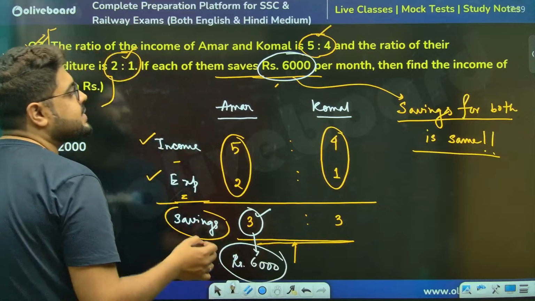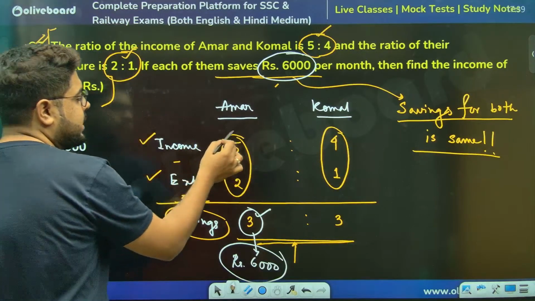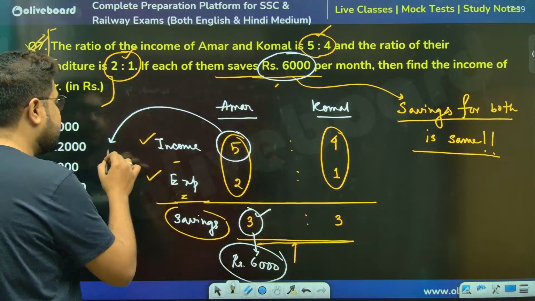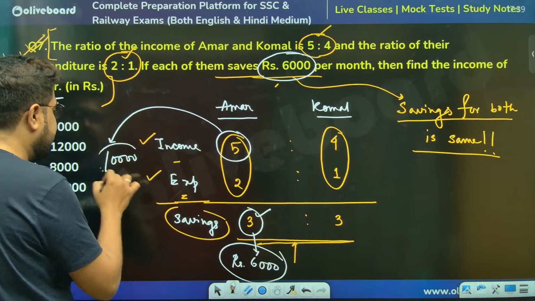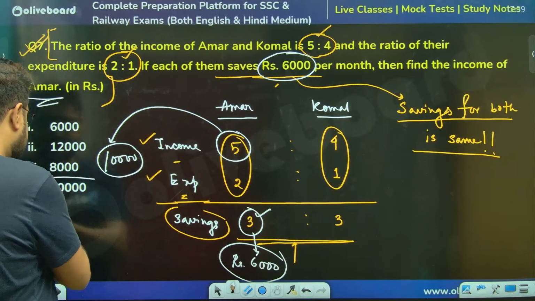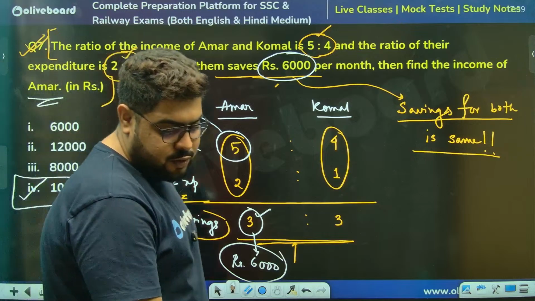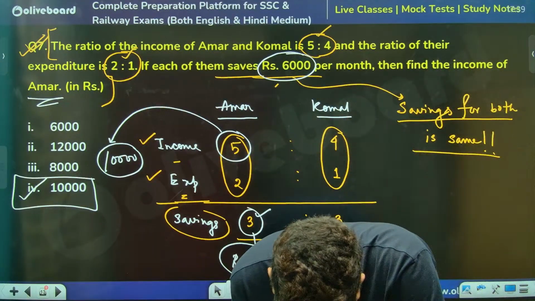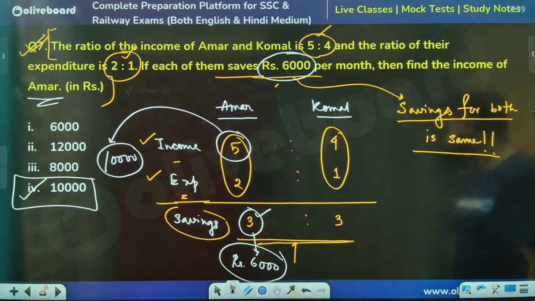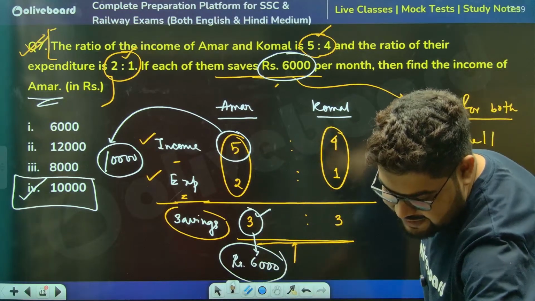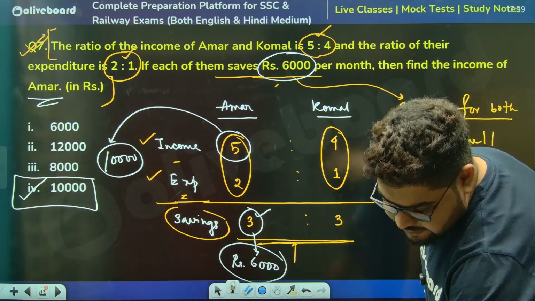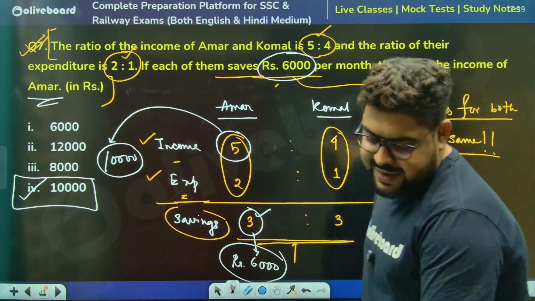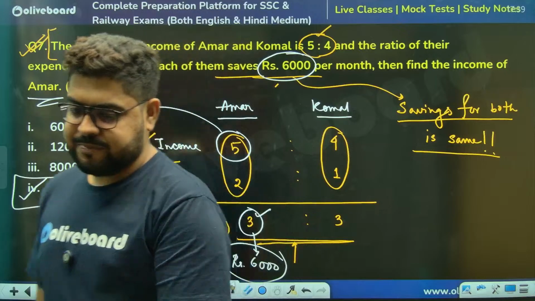So what they're asking is the income of Amar, the value of 5 units. 3 units is 6,000, 1 unit is 2,000, 5 units is 10,000. You do not need anything. Option number 4, sir. Nikita is saying question 7 answer is 10,000. Yes, absolutely, 10,000 is the correct answer. Very, very good. Everyone, yes, absolutely correct, you guys.